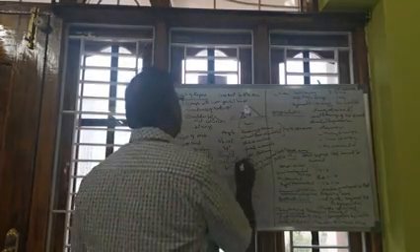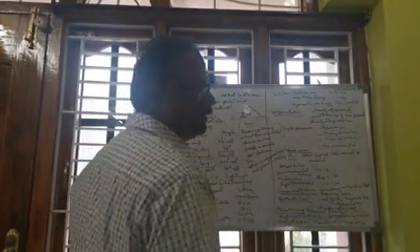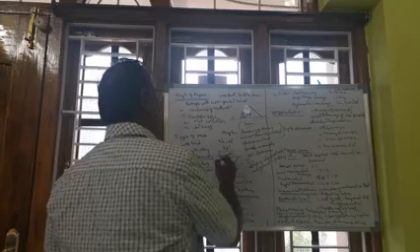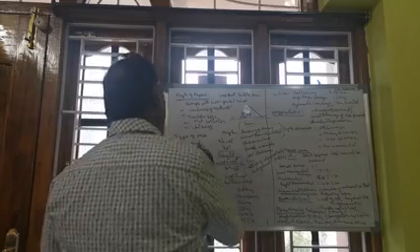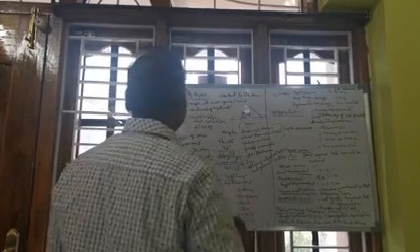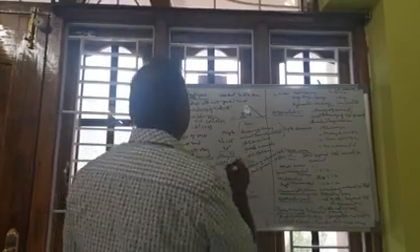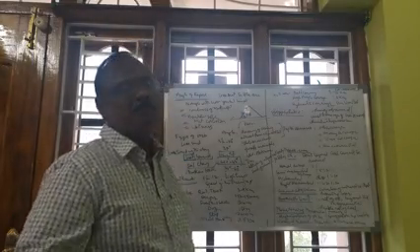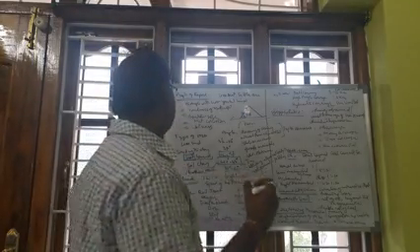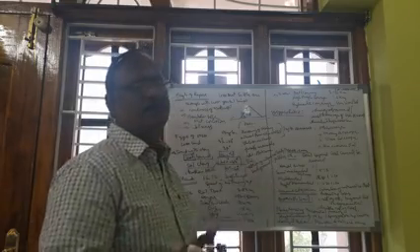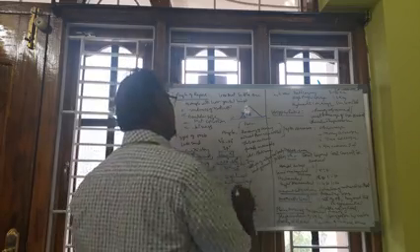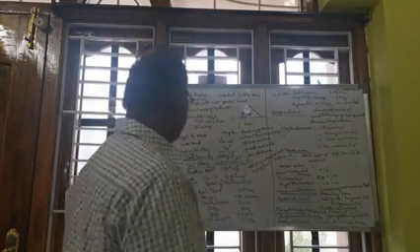Then the angle of repose is also increased, and that is 40 to 45 degrees. And the broken rock: the rock is very strong, and the different grains are fixed, and the angle of repose is 34 to 45 degrees.